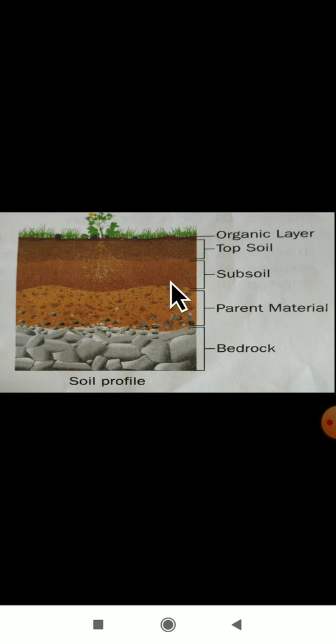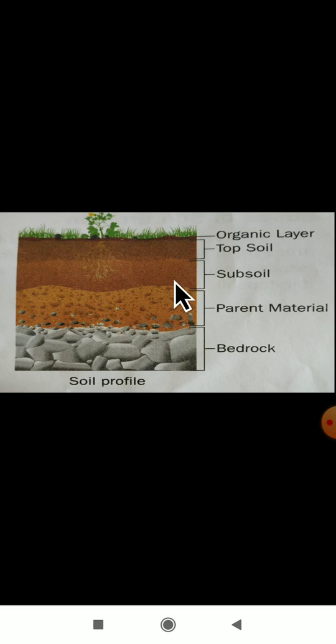The next layer is the subsoil. It is the layer of soil below the topsoil. Here small pieces of rocks and water are present. In the topsoil, microorganisms, water and air are present, but in the subsoil, only rocks and water are present. Topsoil is rich in humus and poor in minerals, but subsoil is rich in minerals and poor in humus. And it is lighter in color than the other layers.